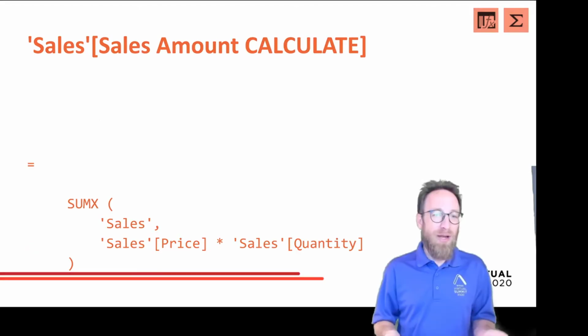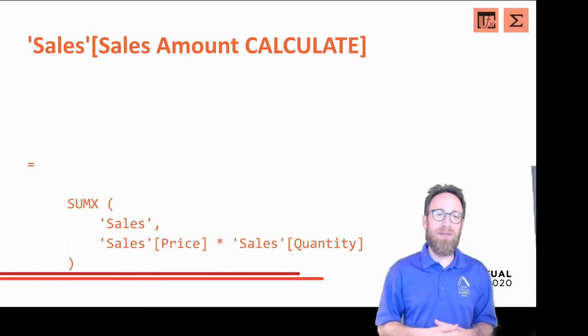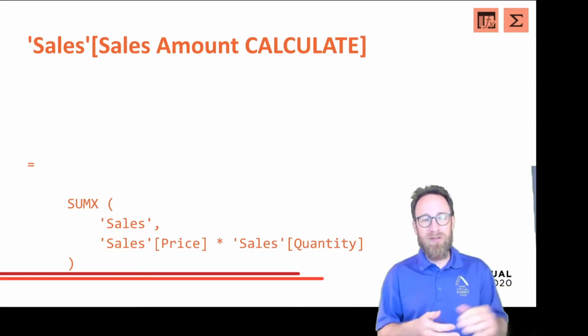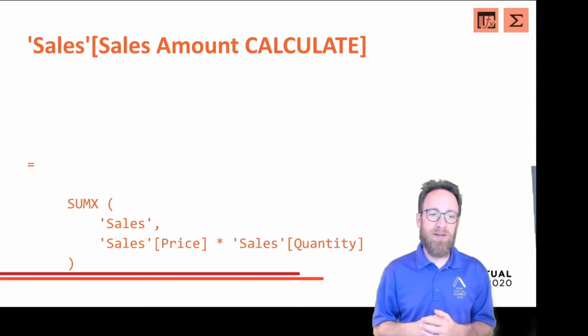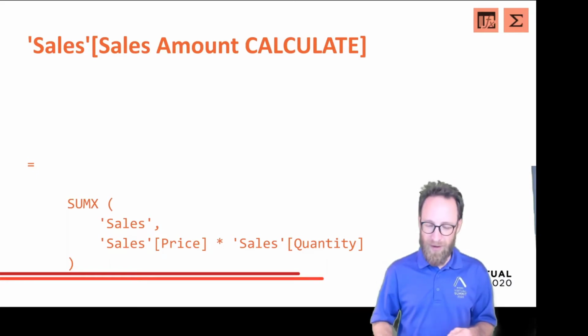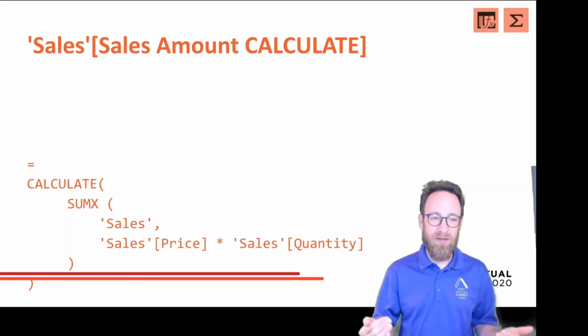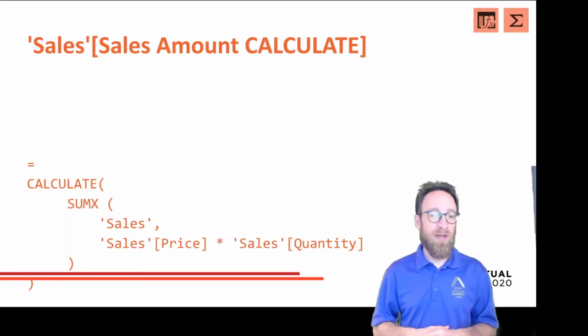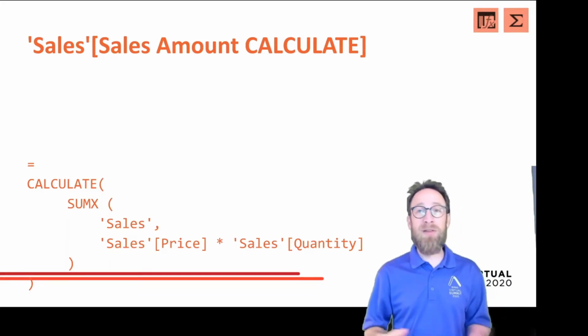So how can we write then the SUMX inside of a calculated column? We can do this: I can put the SUMX of sales price times sales quantity into CALCULATE. CALCULATE is one of the very, very complex functions, and it does different things.